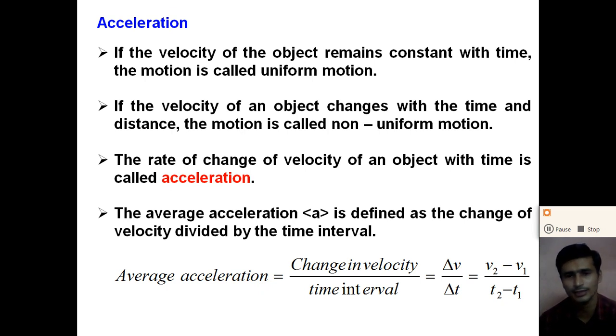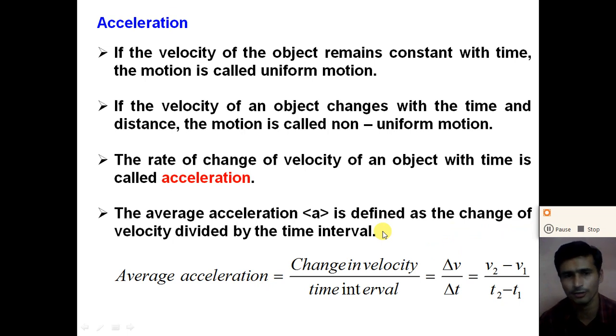So if the velocity of an object remains constant with time, that is, in the case of uniform motion, the acceleration will be zero, right? In uniform motion, the rate of change of velocity is equal to zero. Velocity remains constant, so the rate of change of velocity is zero. So we can say that the acceleration is zero. So dear student, understand about the acceleration.